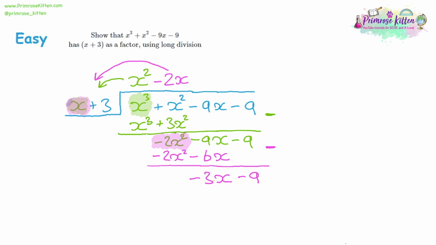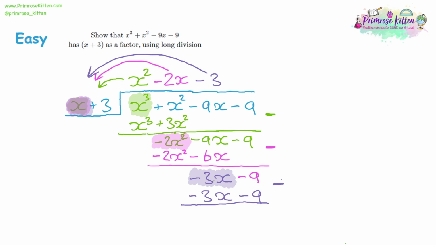We're going to go back and divide by x again. And now we're going to divide the third term. Now, it's not the original third term, negative 9x. It's a brand new x term at the bottom. Negative 3x divided by x will give us negative 3. And then again, we haven't divided by the 3 in the divider. So now we've got to go back and multiply by that divider, see what we get. Negative 3 times x is negative 3x. And negative 3 times positive 3 gives us negative 9. We take those two expressions away from each other. And what you'll see is they're both the same expression.